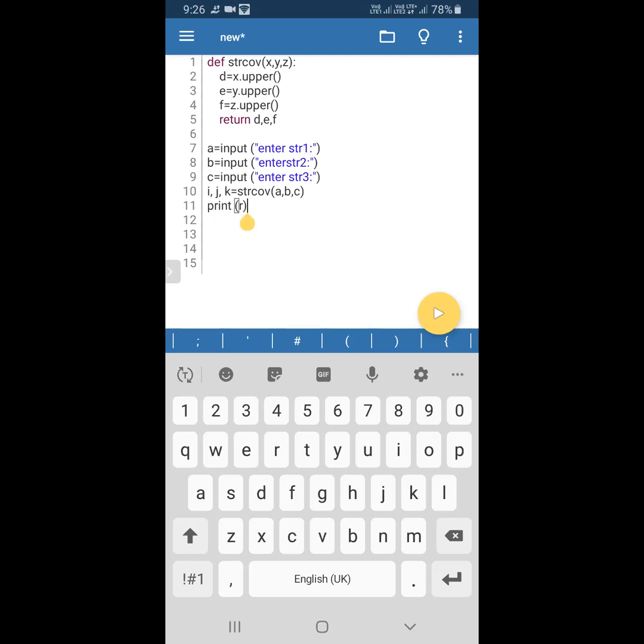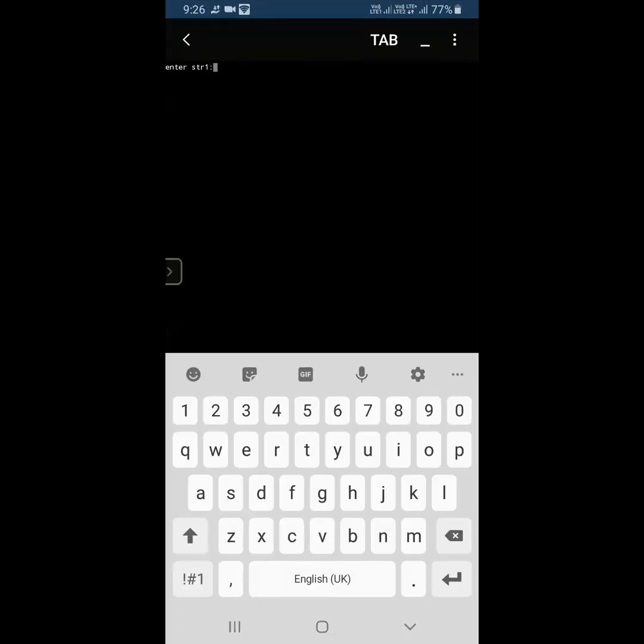Now we need to print the three variables. Now what I'm typing, you can see, i comma j comma k. So here I'm printing the three values. Now the same thing, I'm typing apple in order to understand. And second string year. And third string we gave week. Okay.